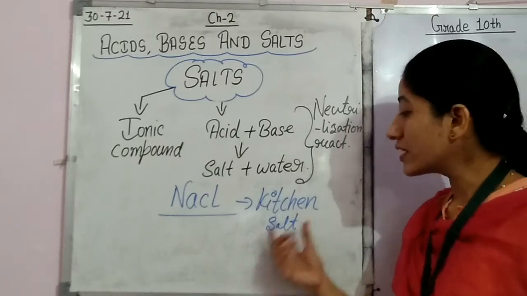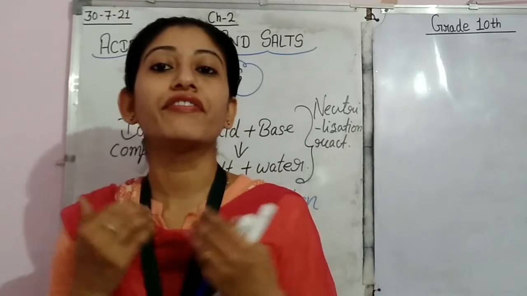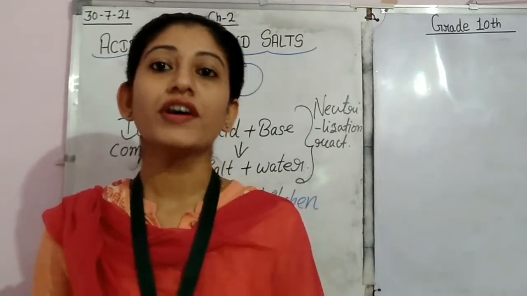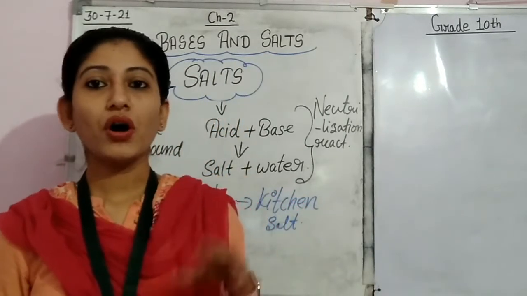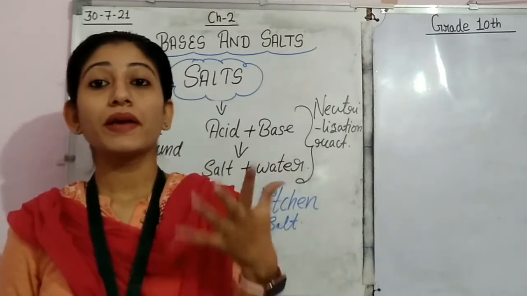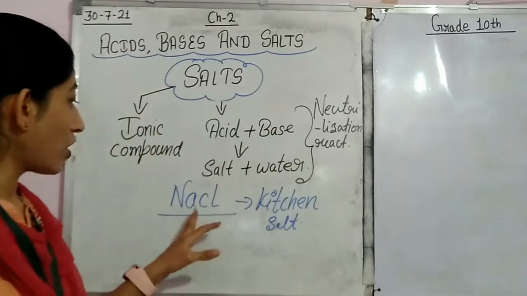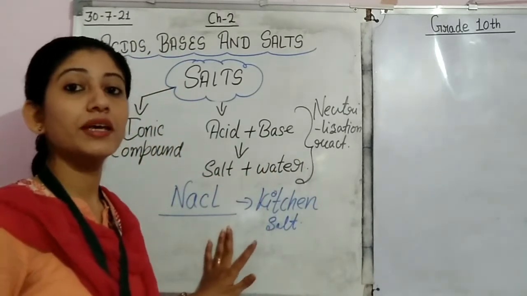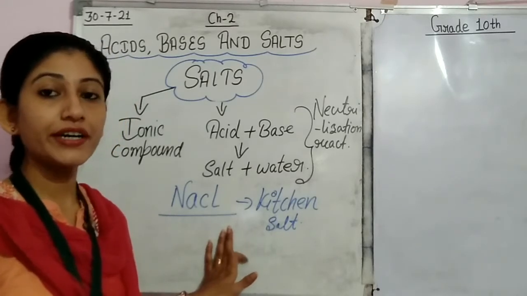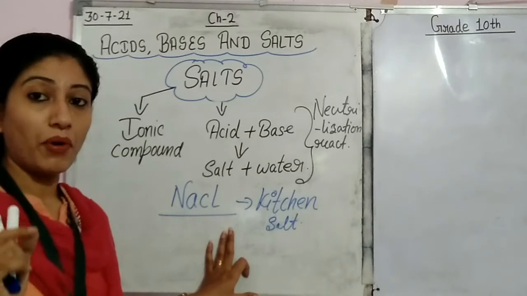Why? Because this salt is used as a base for preparing different types of salts. So we say that it is very important.